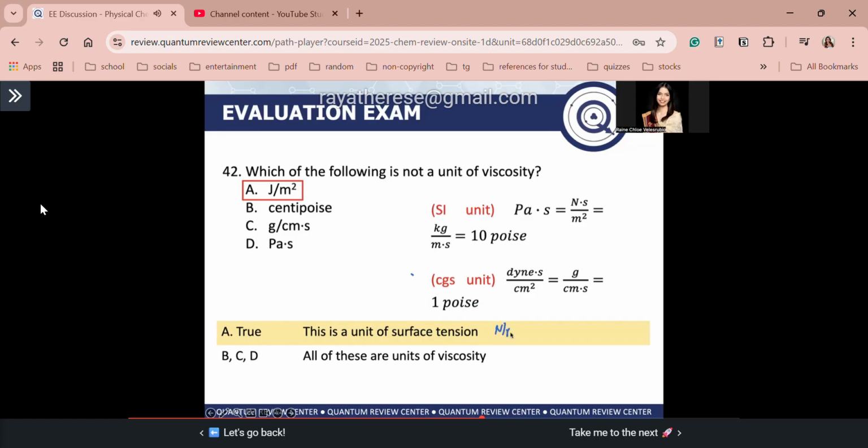Okay, so look at the other choices, guys. B, centipoise, this is your CP, right? Again, this is your CP, and you know that it is the unit of viscosity, where 1 Pascal times second is equal to 10 poise. Then from the poise, guys, you can get centipoise, right? Next, guys, G over centimeters per second is the CGS unit for viscosity. Lastly, Pascal times second is the SI unit for viscosity. Okay? Very easy, guys, right?